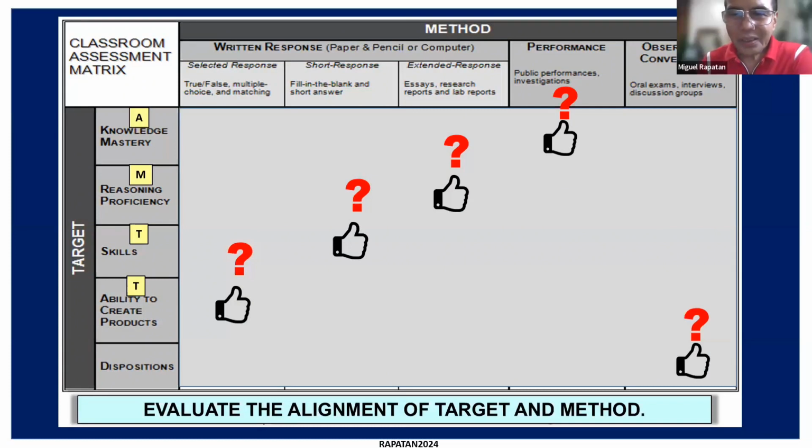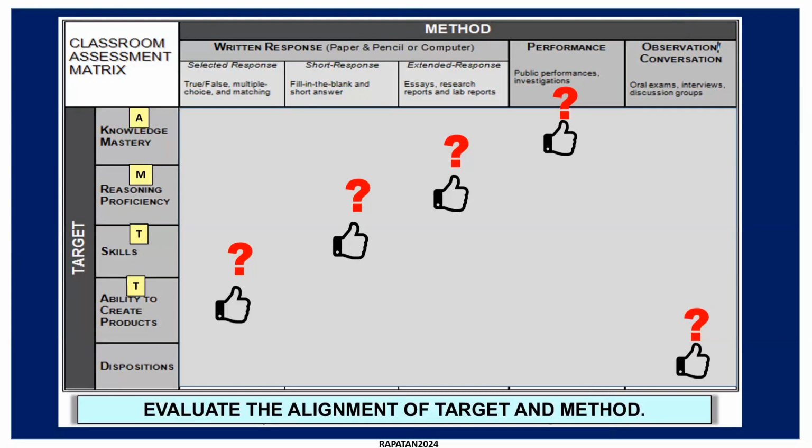Okay. So, what can you say about this matrix? As you were answering, what did it enable you to do? We are being guided in our assessment making, especially in the application, in the mastery of the knowledge and their reasoning skills, and also their ability to create.